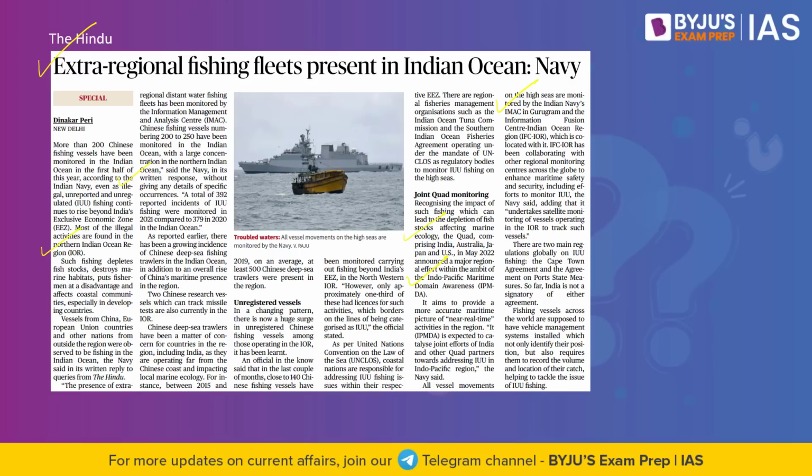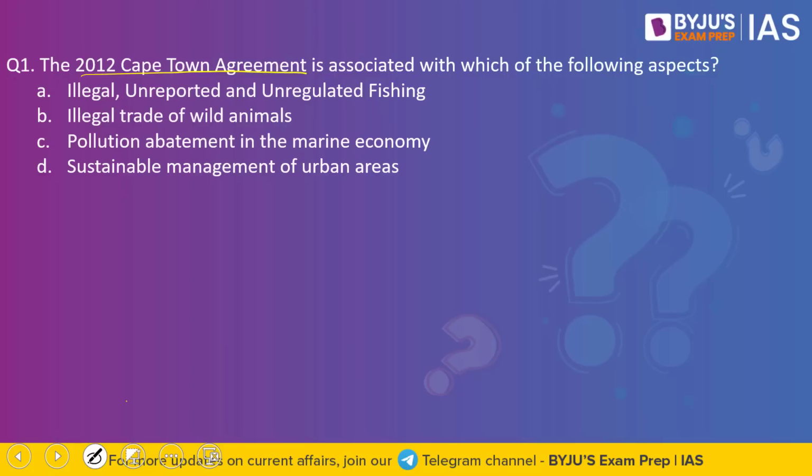Also, there are two main regulations globally on IUU fishing, that is, illegal, unreported and unregulated fishing. What are they? They are the Cape Town Agreement and the Agreement on Ports State Measures. Notably, India is not a signatory of either of these agreements. Coming back to the question. From our discussion, it becomes clear that the answer to this question is option A. That is, the 2012 Cape Town Agreement deals with the aspect of illegal, unreported and unregulated fishing.